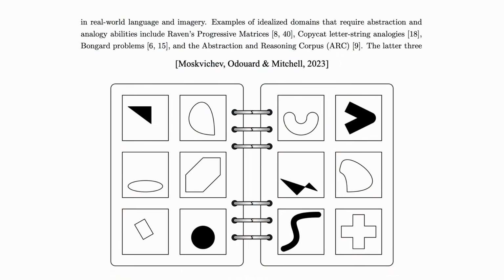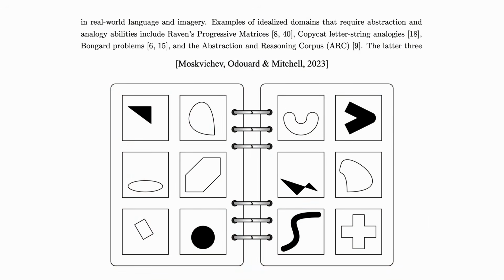Very similar flavor, right? We have a set of objects on the left, we have a set of objects on the right. There's some pattern that separates the things on the left from the things on the right, and while the slide is up, I encourage you to figure out what the pattern is here. And the goal in these tasks is to figure out what that rule is. Importantly here, there is no test set, there is no prediction that you have to make in order to do well at one of these tasks. It is entirely about explanation, about coming up with some sort of rule that would in principle allow you to separate future objects on the left from future objects on the right.